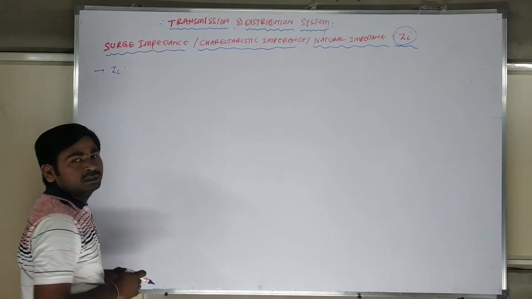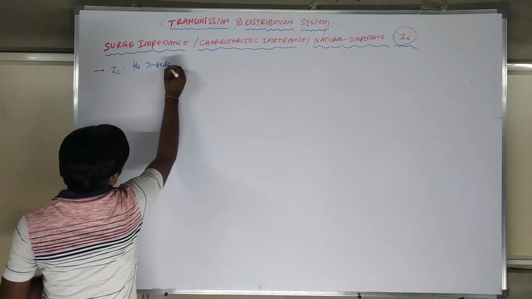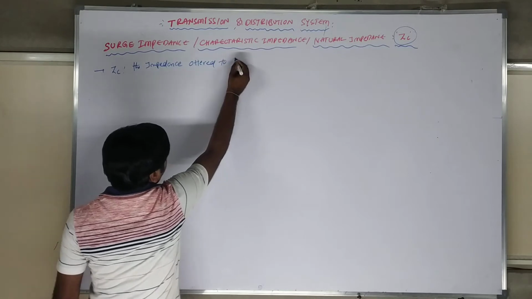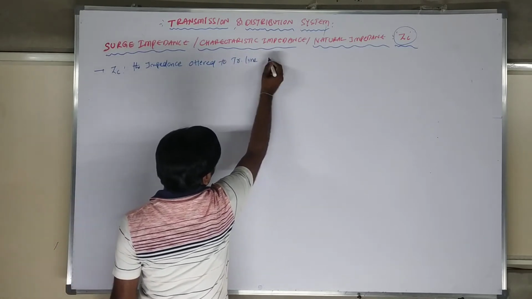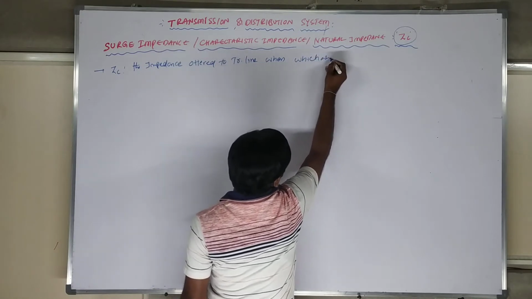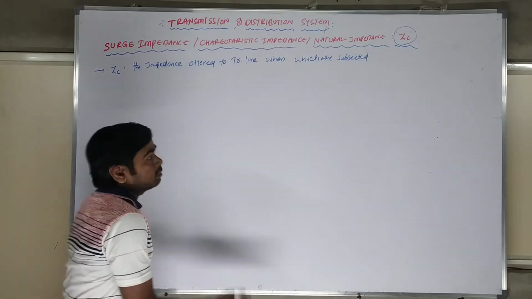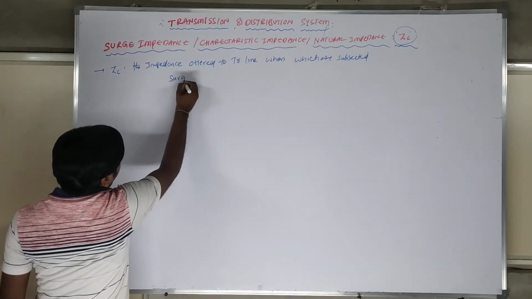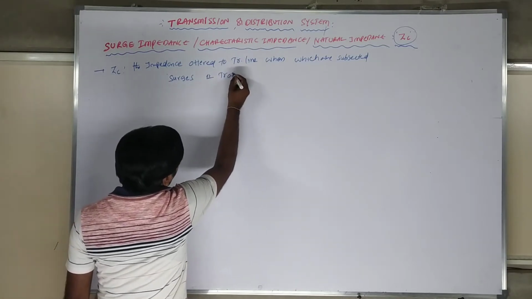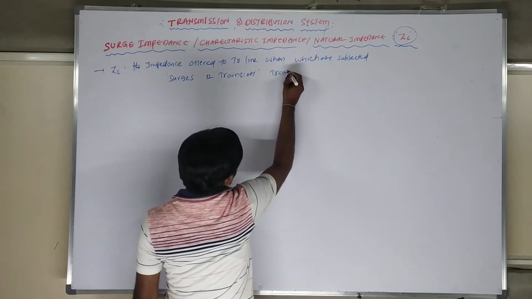Let me write the definition of surge impedance. The surge impedance is the impedance offered to a transmission line which is subjected to surges, transient voltages or traveling waves.